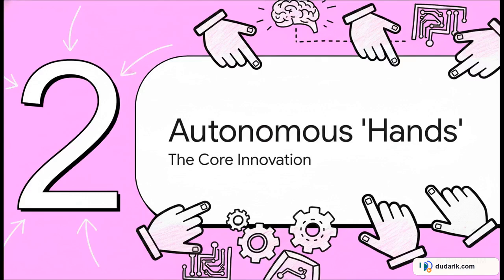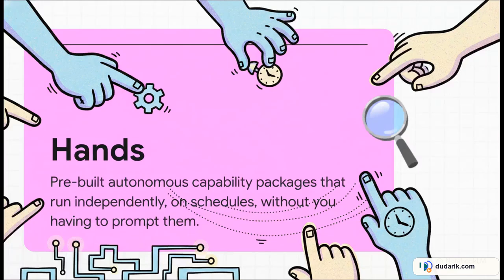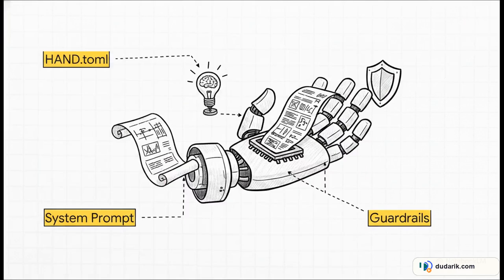Well, that brings us to section 2, and what is really the core innovation of the whole system, this concept they call hands. So what exactly are hands? This is the feature that really delivers on that promise of being proactive. Hands aren't just functions you call. They are these self-contained, autonomous packages of capability. They're built to handle complex tasks all on their own, on a schedule you decide, without you ever having to tell them to start.